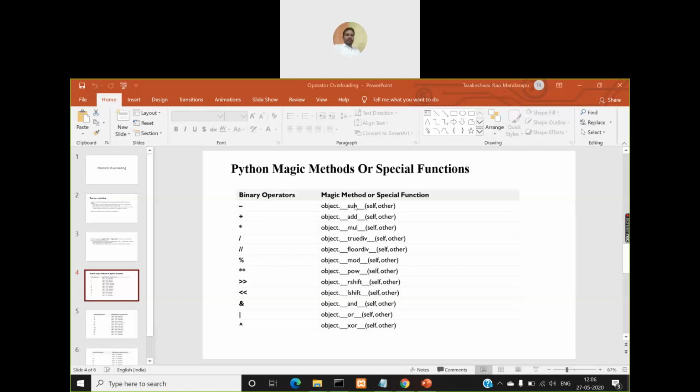We'll not see all these methods, we'll only implement a few of them, because if we have to implement all these functions, it will take a very long time, right? Because there are many operators. So all these are the list of operators.